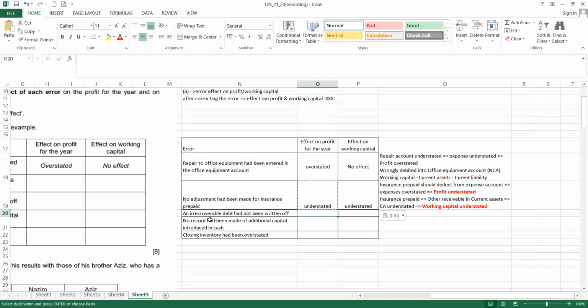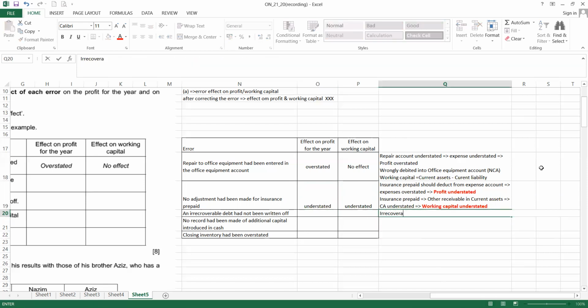Next is an irrecoverable debt not been written off. Irrecoverable debt is an expense. So we forgot to do the expense. That means expenses will be understated.